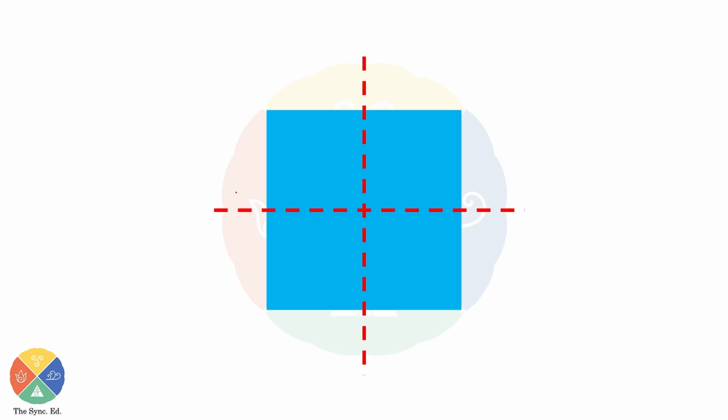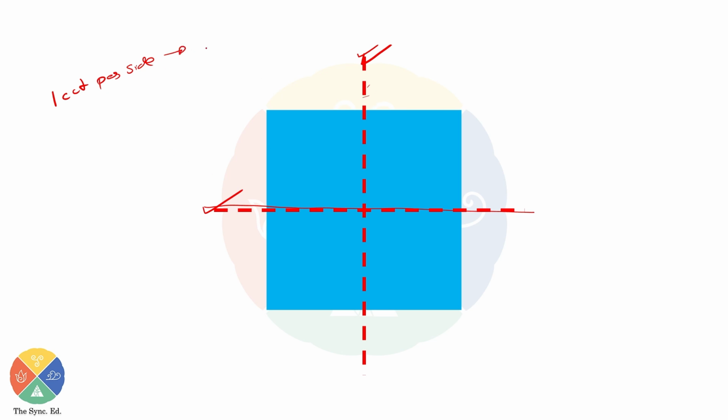Now here things will change. To find how many pieces you are going to get, you have to see how many cuts have happened from each side. From this side one cut, from this side one cut. That means only one cut per side. I know there are 4 sides for a square, but if you look at the parallel sides, you can only have 2 cuts, one cut per side.